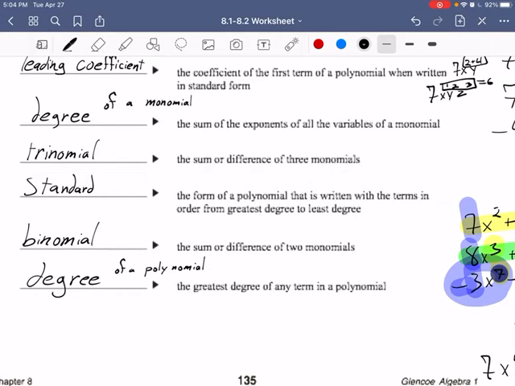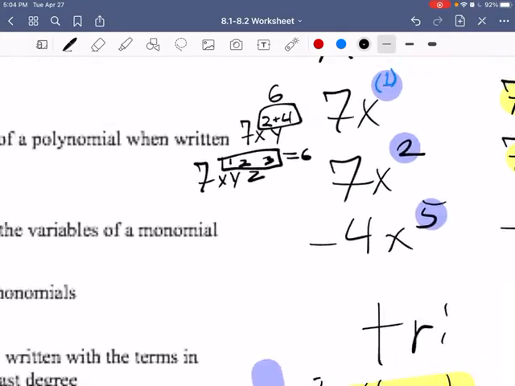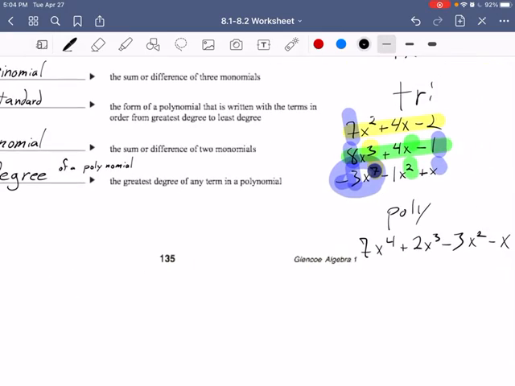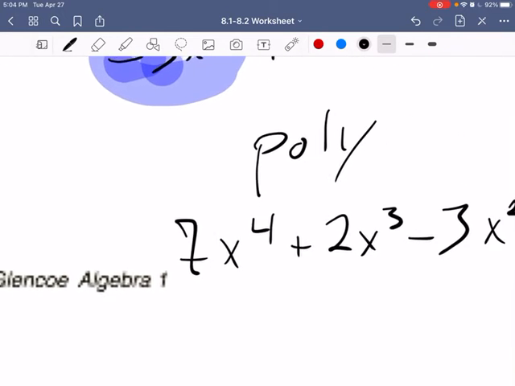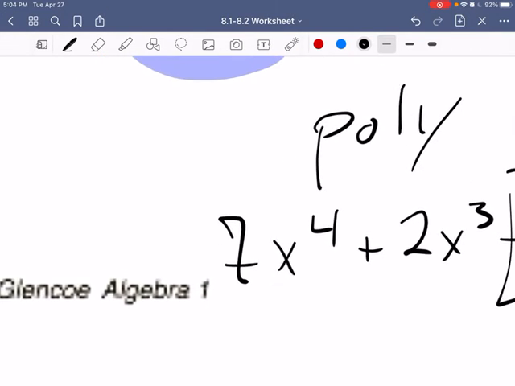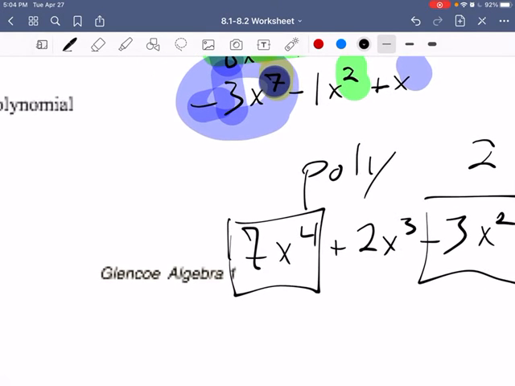So when we have degree of a monomial, of course, we talked about that right here. And then if we're talking about the polynomial as a whole, we just take the greatest degree. So we don't just choose this expression right here in the middle, saying this polynomial is to the 2nd degree. No, we come over here to the greatest degree, the monomial with the greatest degree, and that defines the degree of the polynomial.